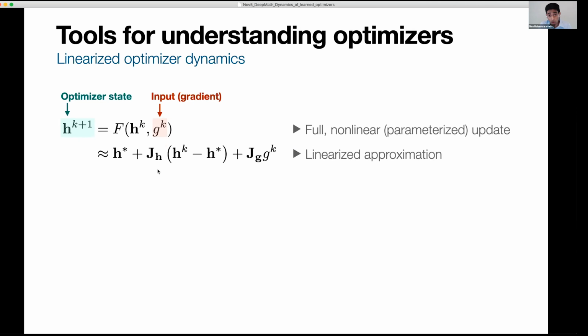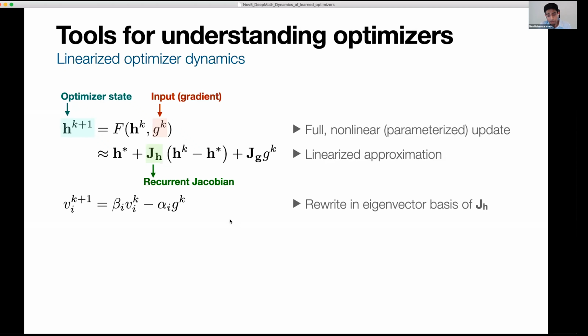And that's useful for a couple of reasons. Namely, one, it's very easy. We can understand and intuit linear dynamical systems much better than nonlinear dynamical systems. We can even go a step further. So in particular, if we focus in on this matrix here, JH, that's what we call the recurrent Jacobian. It's a Jacobian matrix that governs the dynamics here. And in particular, what I can do is rewrite this linearized equation in terms of the eigenvector basis of the recurrent Jacobian, right? So if you recall from linear dynamical systems, if you rewrite things in terms of the eigenvector basis of the dynamics matrix, everything decouples. And so then we actually get a much simpler optimizer out when we do that.